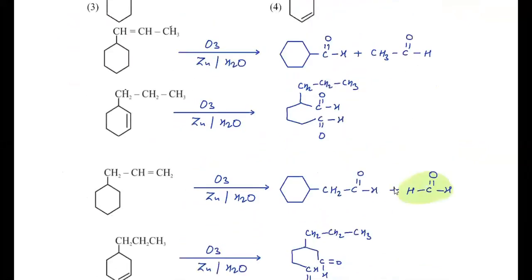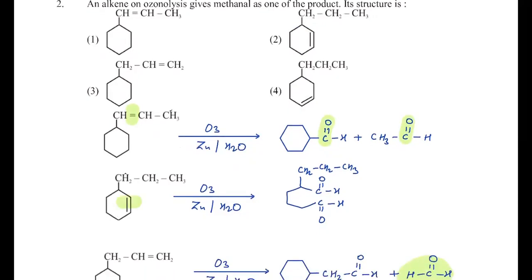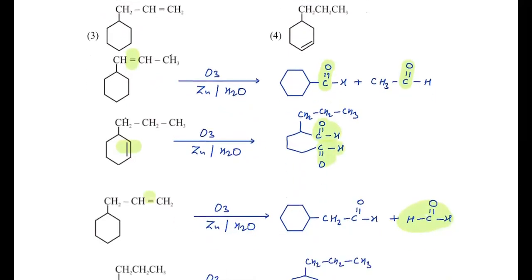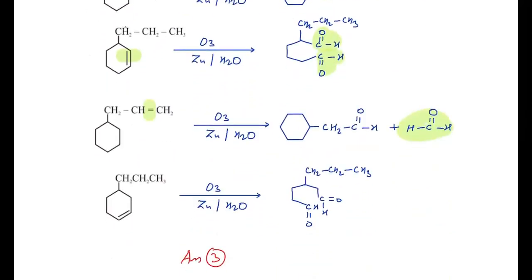You can check the products. In the first case, it is a cyclohexane ring and CH double bond CH3. On ozonolysis, this pi bond will be broken, and here we get C double bond O, and on the other end, we get CH3CHO. In the other case, this pi bond will be broken, and the product will be CHO and CHO at both places. In the third case, this is the place from where the pi bond will be cleaved, and we'll get formaldehyde. This is our answer. And in the fourth case, this is the pi bond which will be cleaved, and we'll get CHO and CHO at both ends.